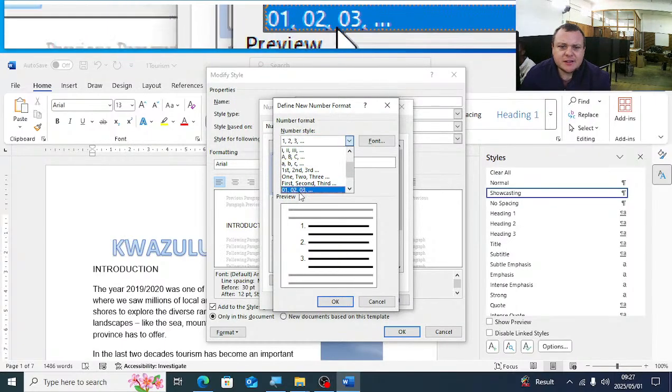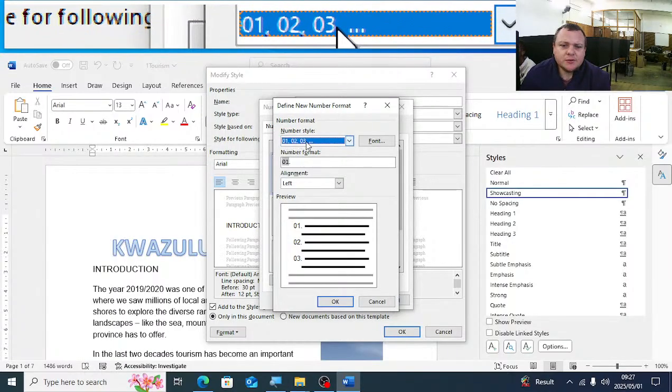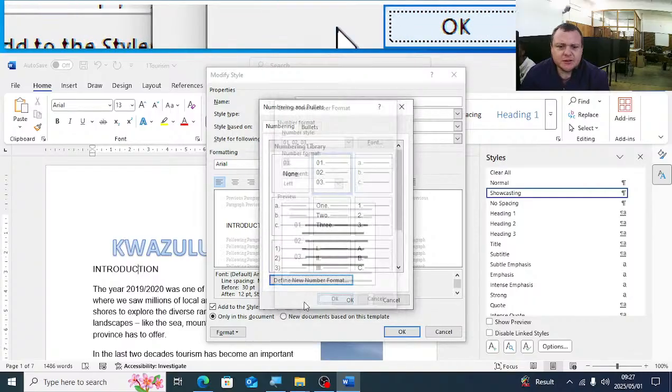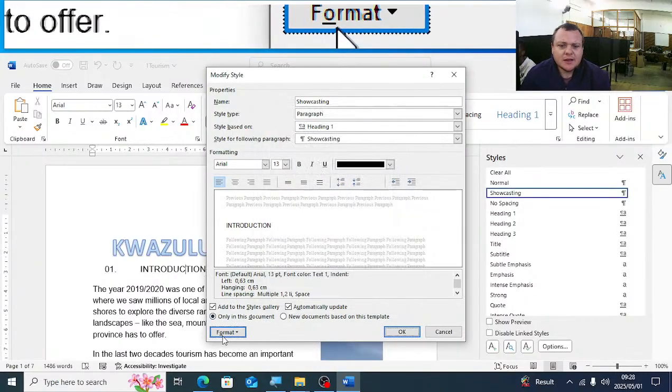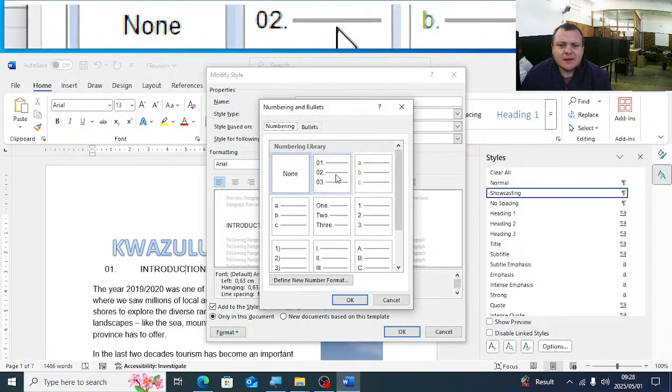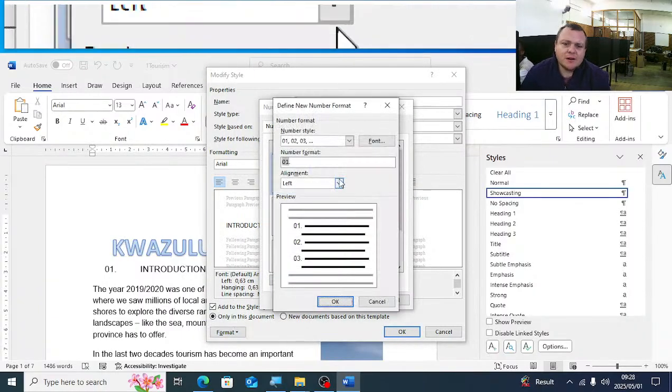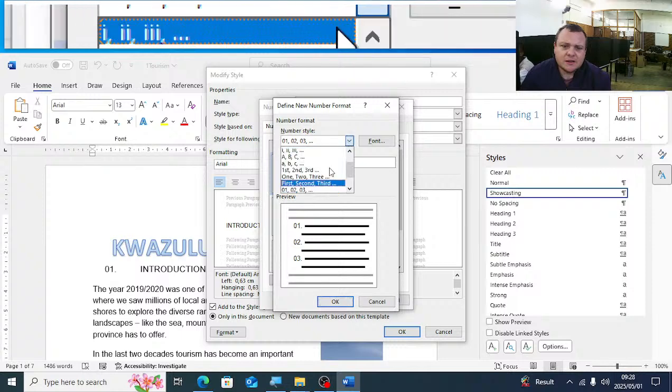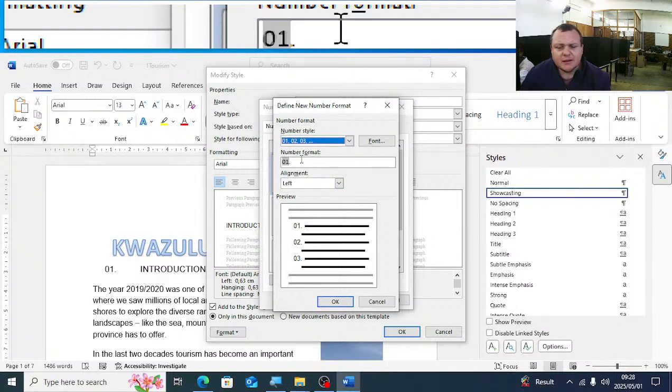You'll have there 0, 1, 2, 3. So that's the first option. I'm just going to do it again, guys, so you can see. I'll go to format, I'll go to numbering, and then I will say define new number format, and here I will say 0, 2, 3, and so on.